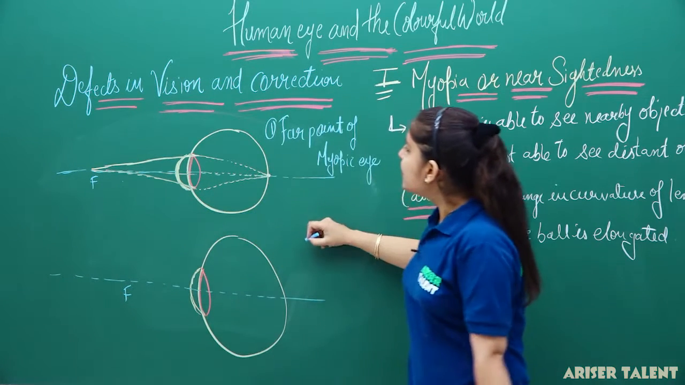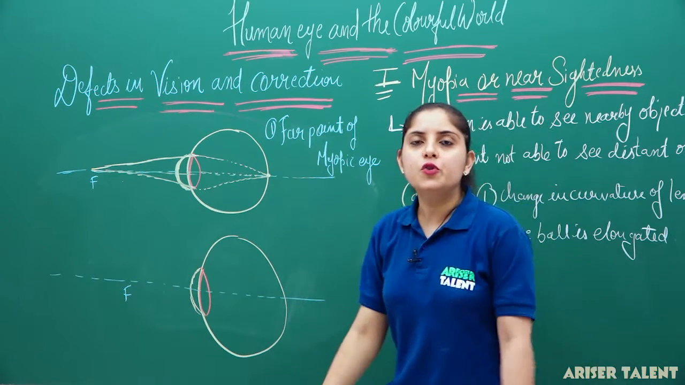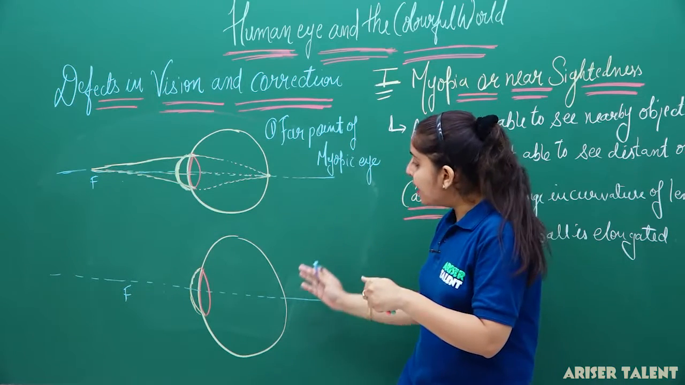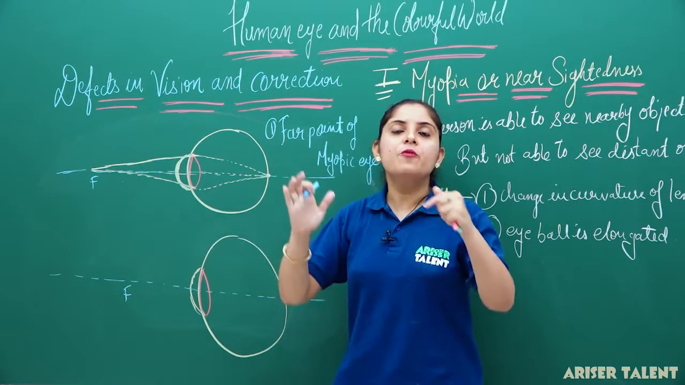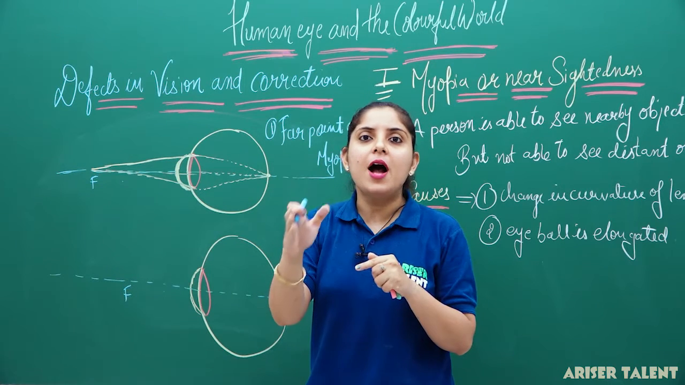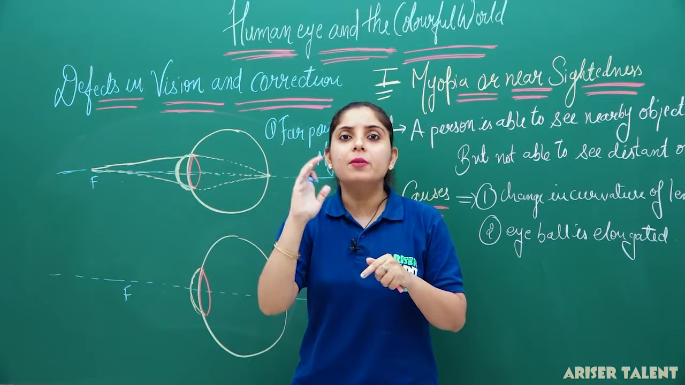Now, let us see the second case. In this second case, the image has to be formed on the retina, but actually it is not happening so. The image is forming just before the retina. That's why the person is not able to see the far objects. He is able to see only the near objects and the far objects will be blurred for him.